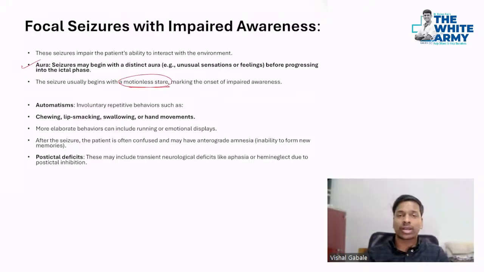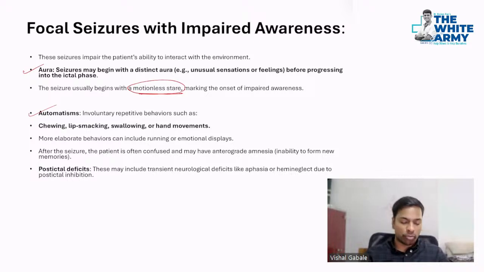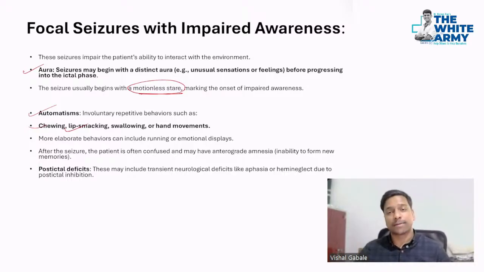Now what are the automatisms that can be seen in this type of seizure? As you just saw in that person, he was having involuntary repetitive movements of lip smacking, where you smack the lip with the teeth, then chewing. You might have seen these patients in your OPD as well. I have seen several videos where suddenly the patient comes and starts chewing. One day a patient came to me and I asked, what are you eating in the OPD?